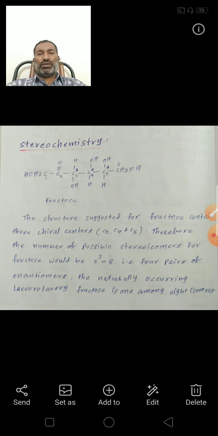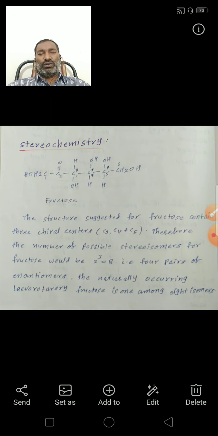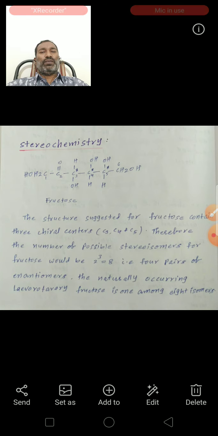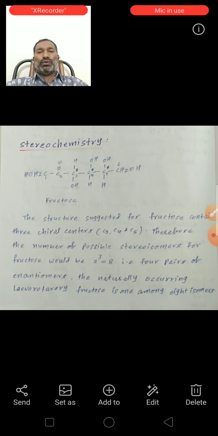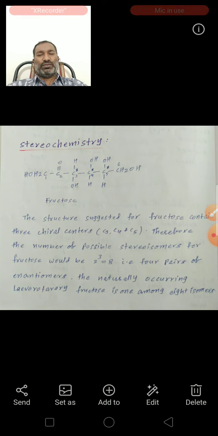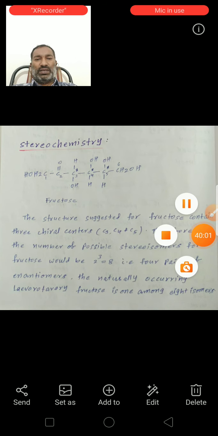Next, stereochemistry. Fructose contains only 3 chiral centers, but glucose contains 4 chiral carbons. So glucose forms 2 to the power of 4, that is 16 isomers. Fructose contains only 3 chiral centers, so 2 to the power of 3, 8 isomers only. So this is the difference between glucose and fructose. Okay. Thank you.